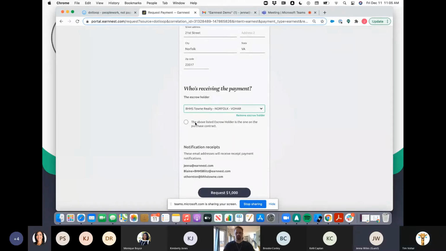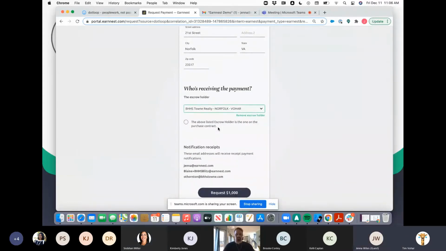Alrighty. So one question. Yes, go ahead. Is it possible, if they wanted an attorney to hold the money, to send it to an attorney, or not through this portal? Yeah, this portal is only for us as Berkshire Hathaway holding it. If they want to send it to an attorney and the attorney wants to sign up for Earnest, they can absolutely do that. But this is Berkshire Hathaway's tool. So that would be up to the attorney and how they want to handle those. Got it. Thank you. You're welcome.